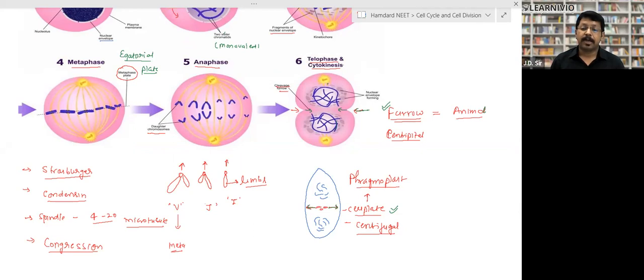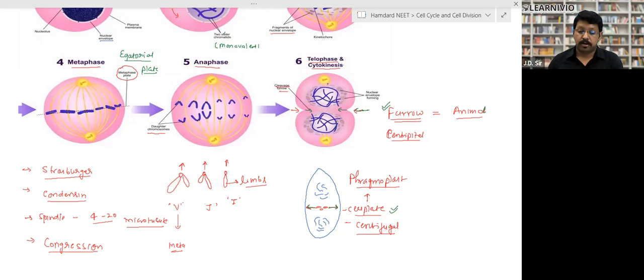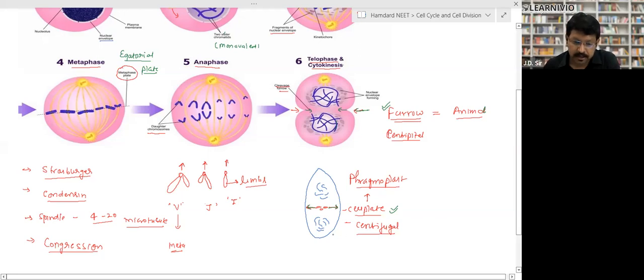But what happens in a plant cell? Here, look, at the center part, deposition of substance will take place, right? And this is made up of calcium pectate, and deposition of substance will take place from inside to outside.